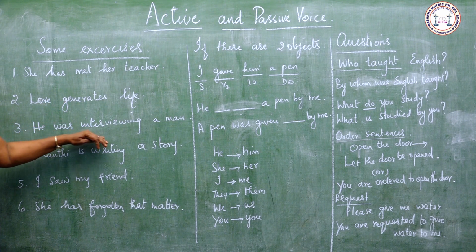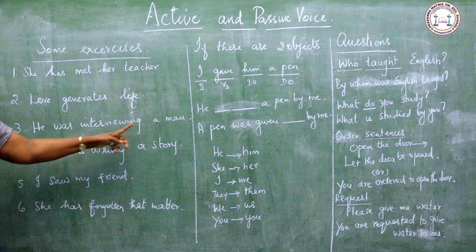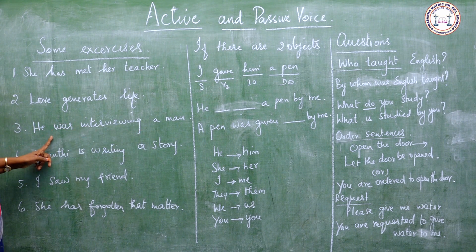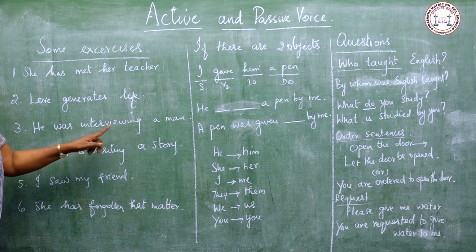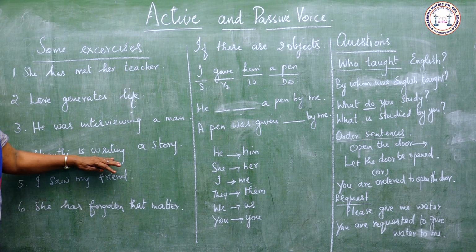He was interviewing a man. Here it is past continuous. A man was being interviewed by him. Shanti is writing a story. Here it is present continuous.